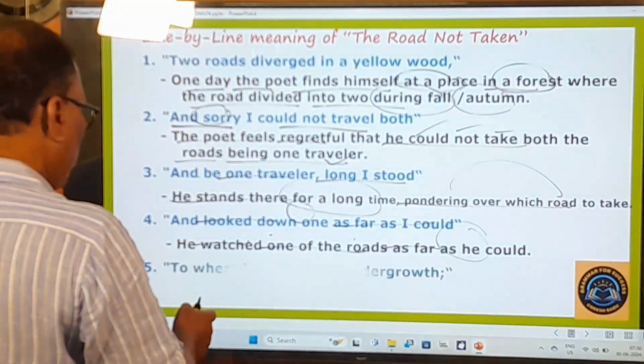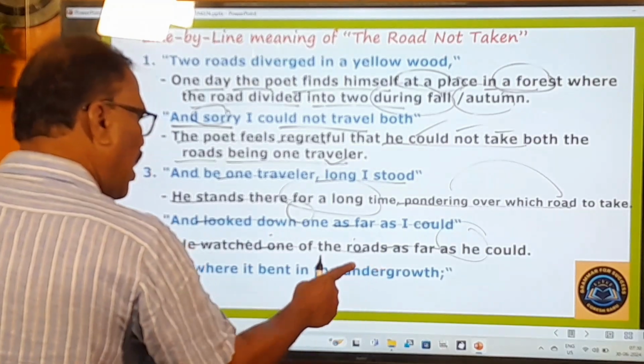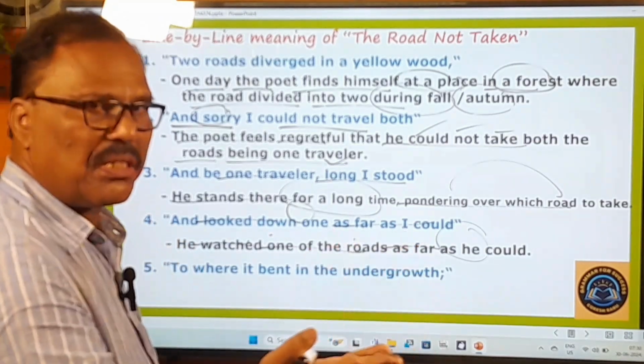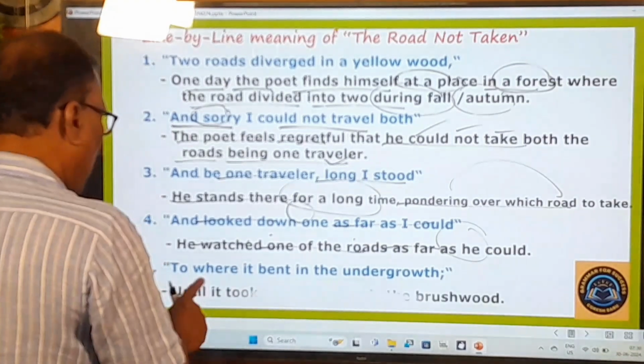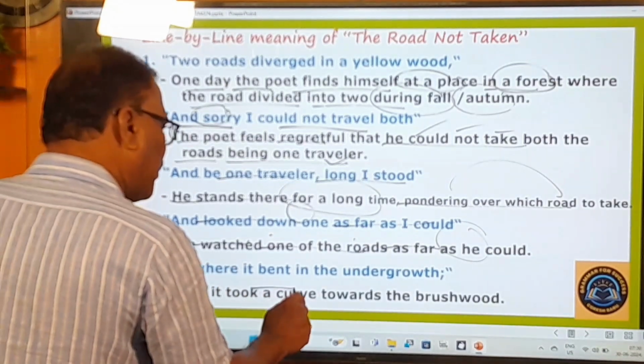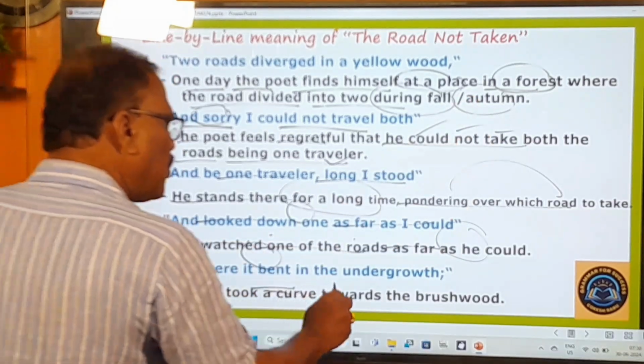Okay, and you go to the meaning of the fifth line, to where it bent in the undergrowth. Undergrowth means shrubs, bushes, brushwood, whatever it is. So here the meaning is given like that. What is that? Until it took a curve. Bent means curve. Until it took a curve towards the brushwood.